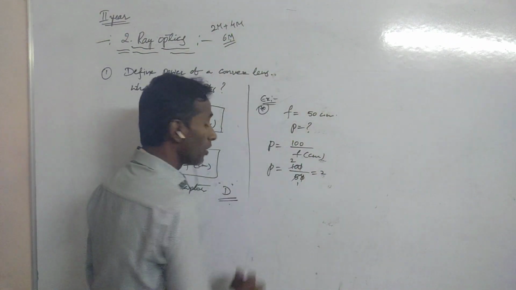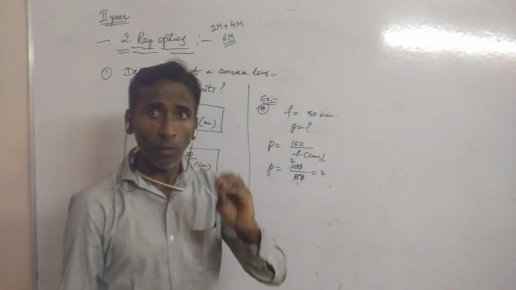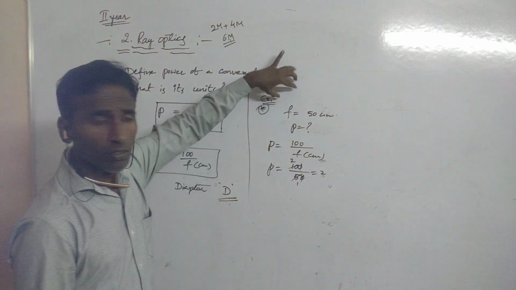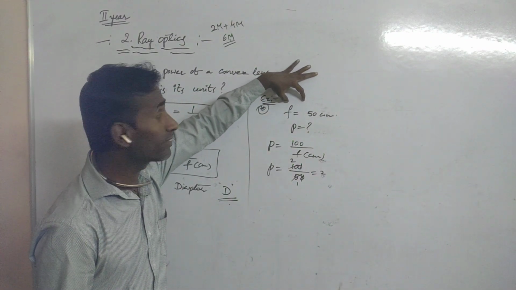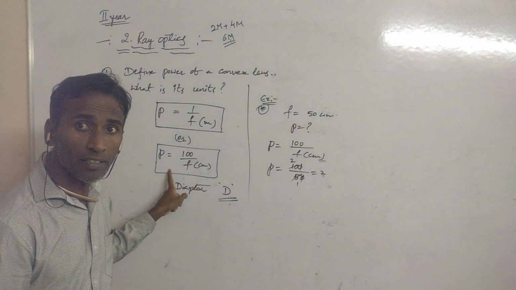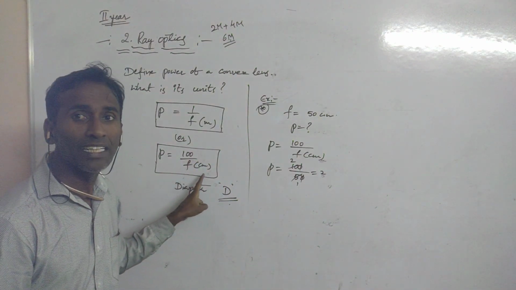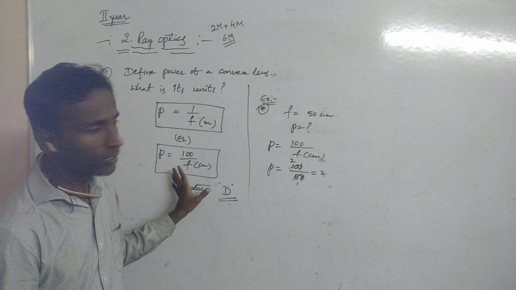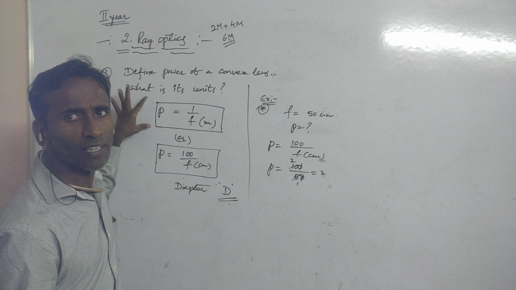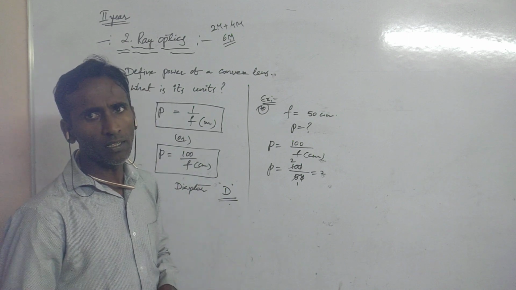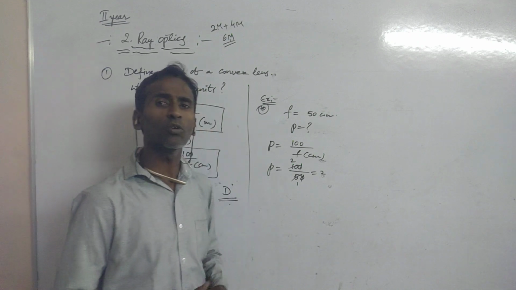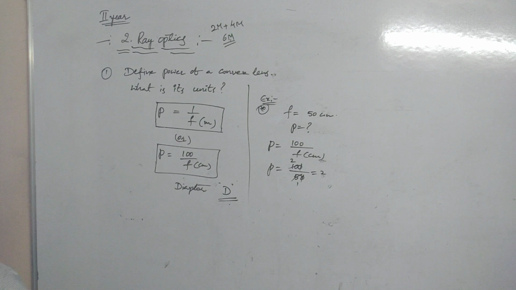And if you unexpectedly get a problem along with this formula, for example, the focal length of a convex lens is 50 centimeters, then you choose P equals 100 by f, the centimeter formula. Suppose he gives it in meters, then you use the meter formula. Don't forget, this is most important. Only 2 marks, but definitely he gives it as a 2-mark question. This is the first one.